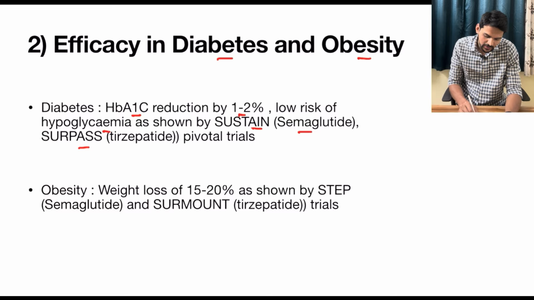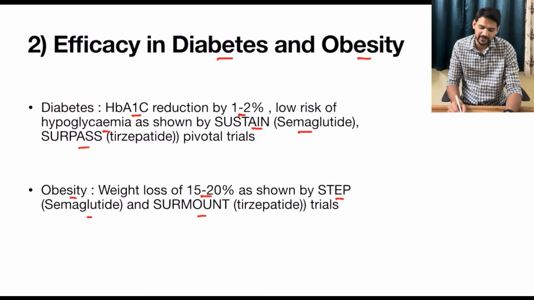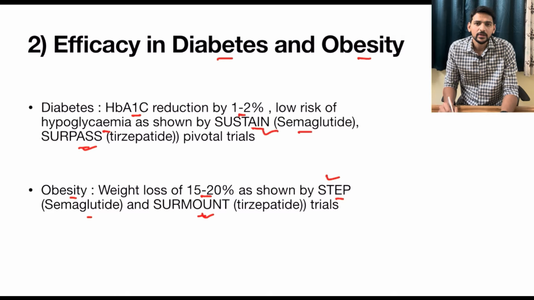When it comes to efficacy in obesity, it is seen that there will be up to 15 to 20% weight loss, as shown by STEP trial using semaglutide and SURMOUNT trial using tirzepatide. So all these trial names are also important. You can check out the entire details of these trials to know more information.